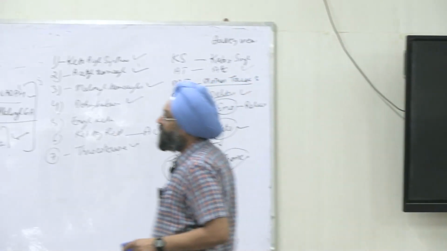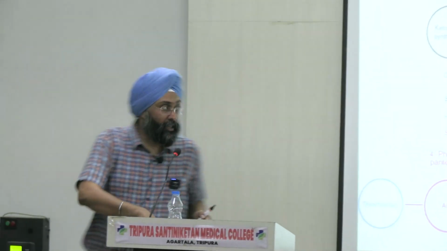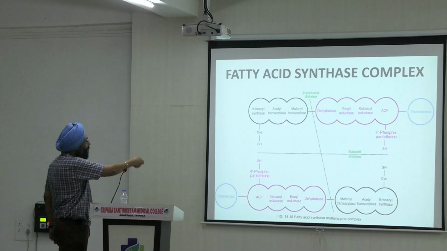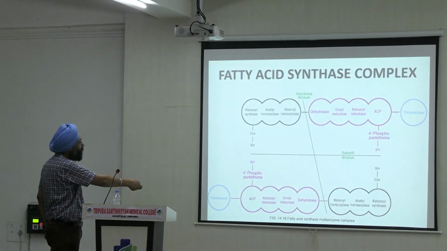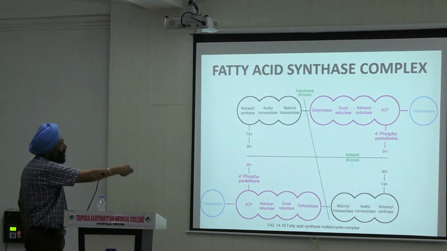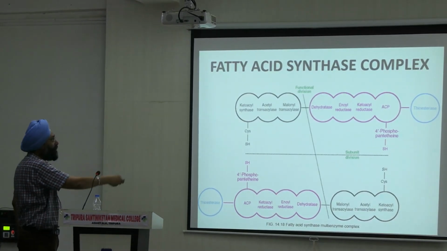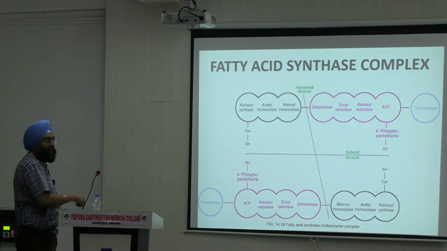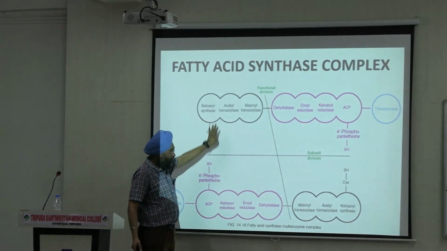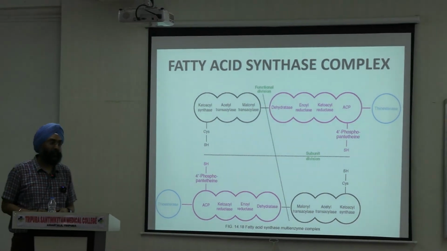So see the enzymes. Now listen to one thing, that it is antagonistic. Ketosyl synthetase is there, here ketosyl will come. Acetyl, acetyl, malonyl, malonyl, right. 1, 2, 3, 1, 2, 3. Dehydrogenase diagonally, enoyl reductase, ketosyl reductase and ACP, right. And at the end there is thioesterase, right. I told it is a dimer, one monomer, one monomer. The dimer is functionally active, right.